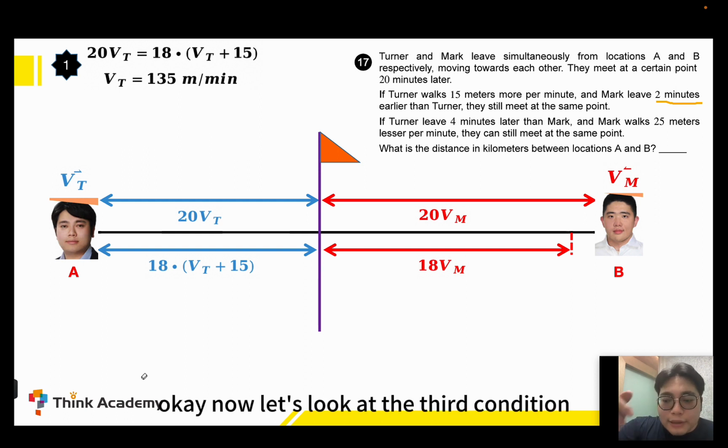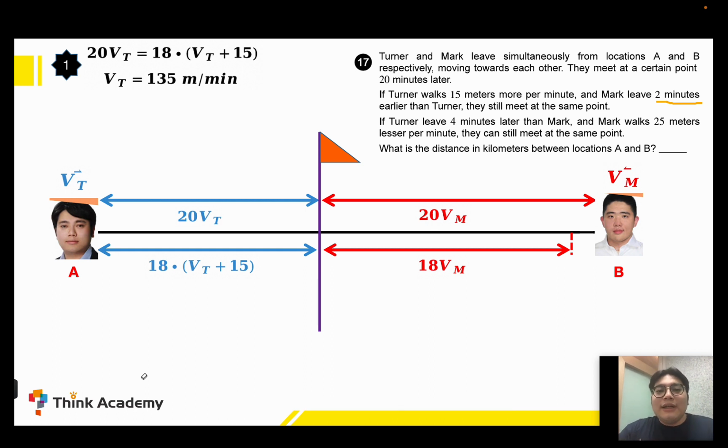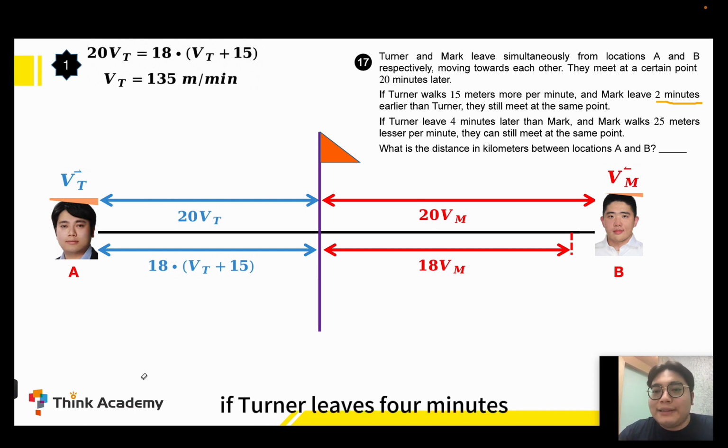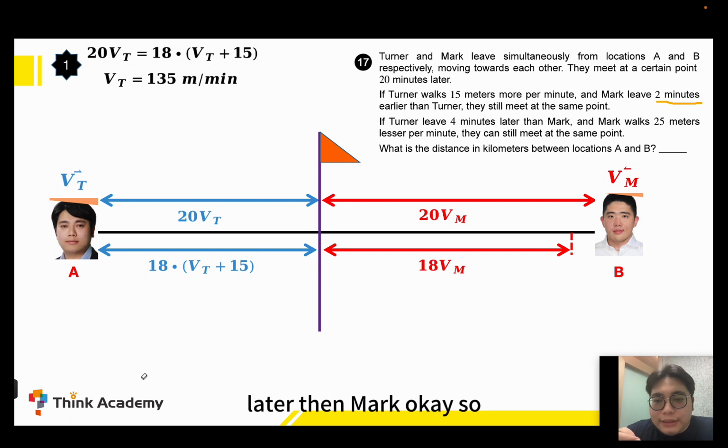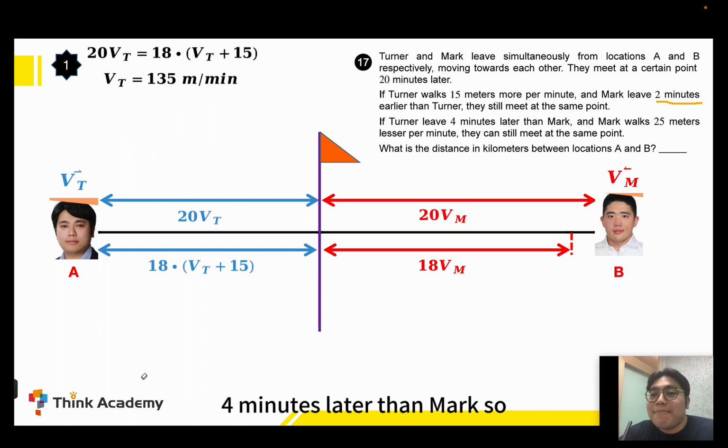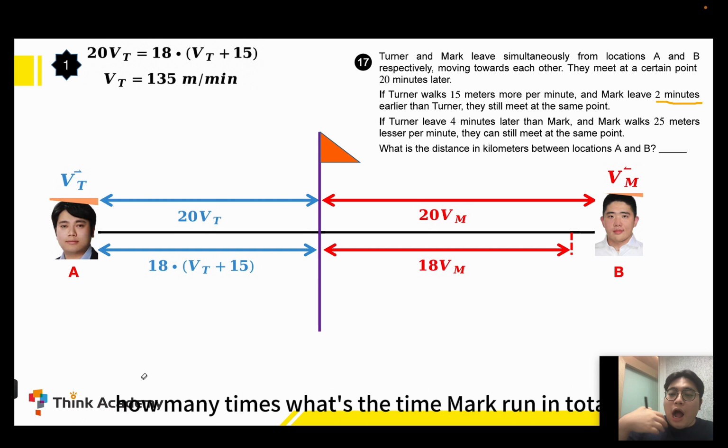Okay, now let's look at the third condition. If Turner leaves 4 minutes later than Mark. So if we consider these 4 minutes, what's the time Mark runs in total?